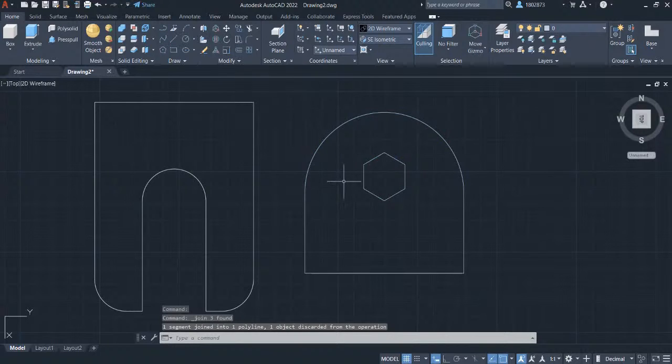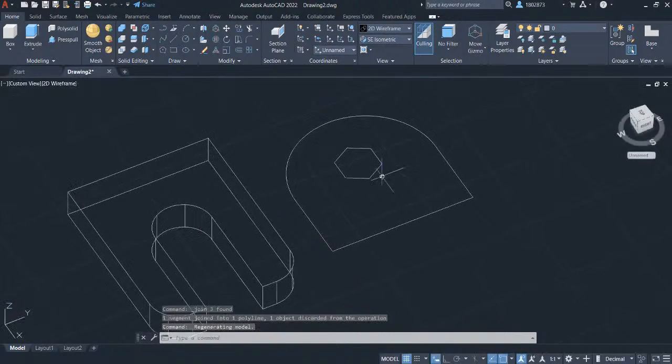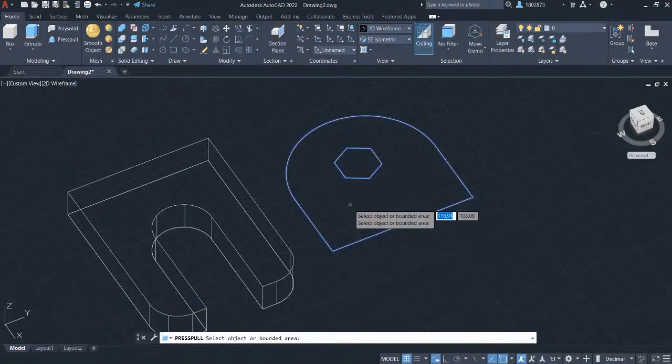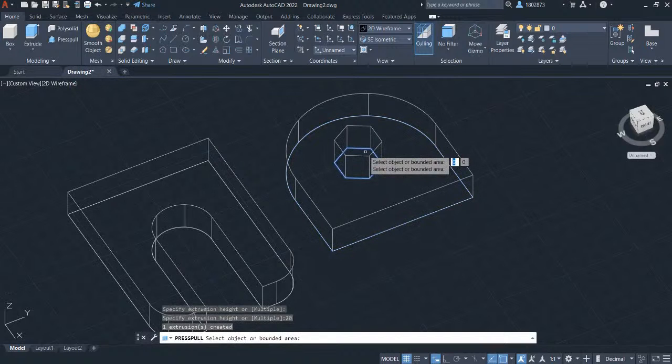Let's do a 3D orbit by holding the shift key and wheel button. Let's press pull this sketch. Grab the press pull command in the modeling panel. Select the bounded area. Let's key in 20 and press enter.